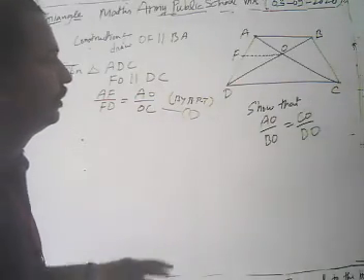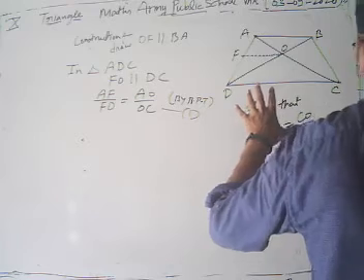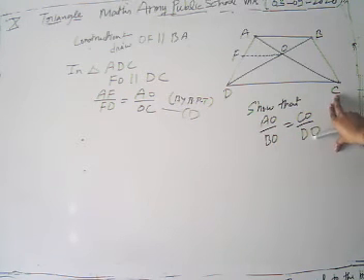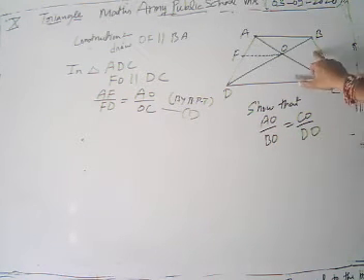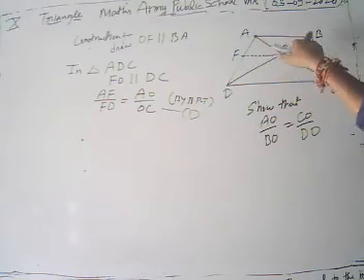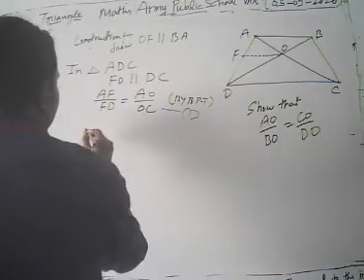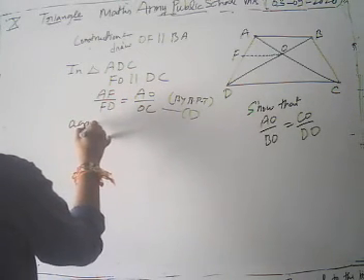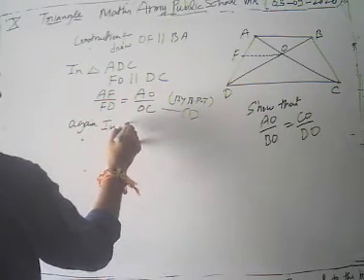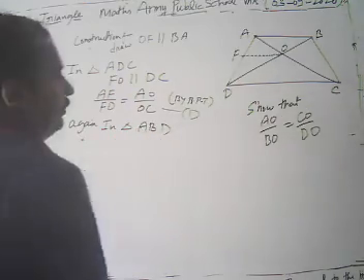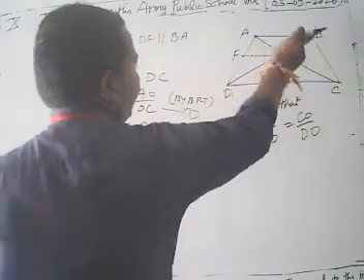Now we need the ratio of BO to DO. For that we take triangle ABD.